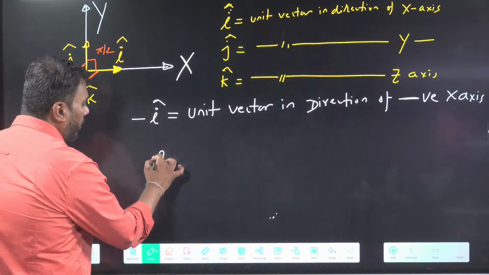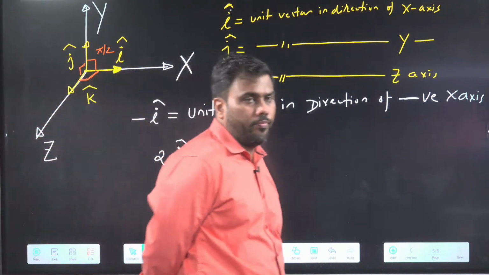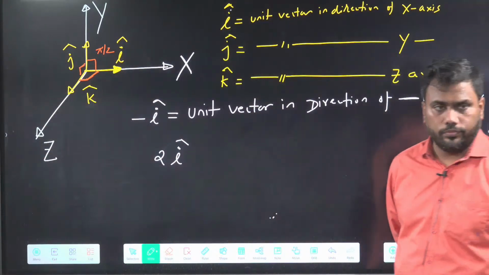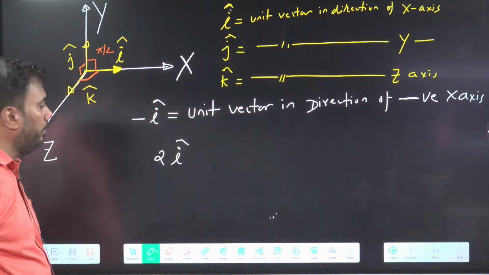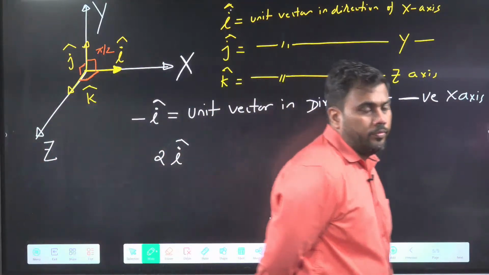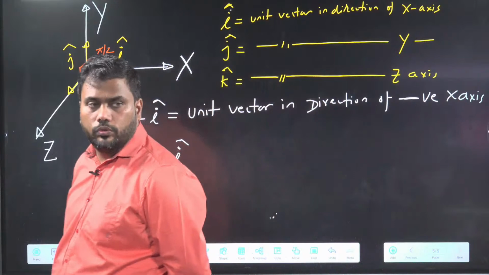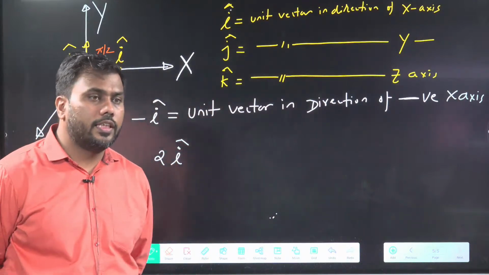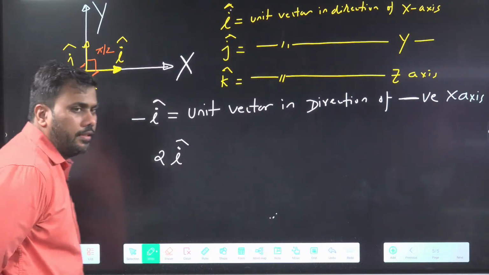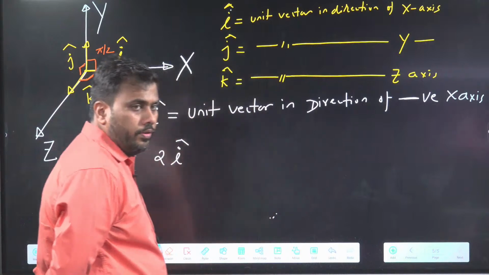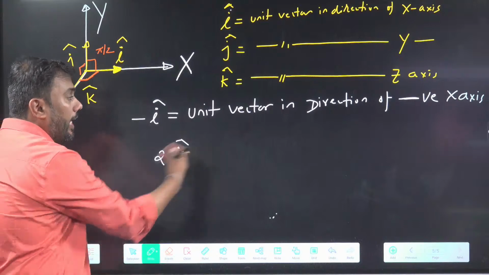So can you tell me what will 2 I cap mean? I am multiplying I cap with 2. What will be the meaning of 2 I cap? Twice length is correct. But complete answer: magnitude is double. Length is increased by 2 times. Very good. And direction is along x-axis.